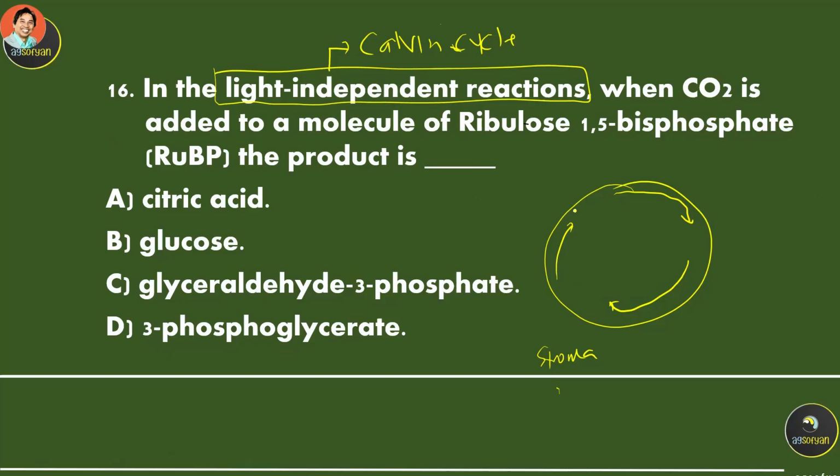Okay, so it has RuBP over here. And then the carbon enters into the reaction, which is carbon dioxide. And the final product that's going to be produced is called the glyceraldehyde 3 phosphate. Okay, so it's called G3P. This is the final product.